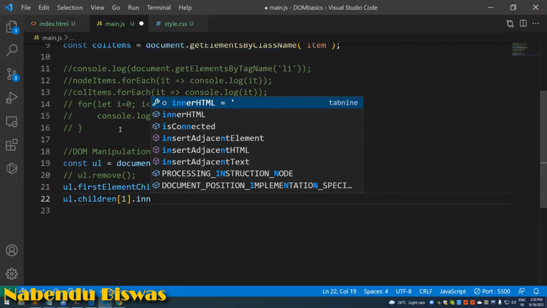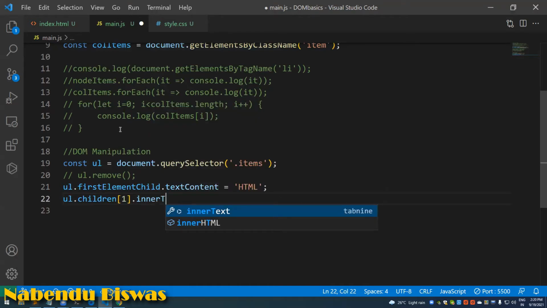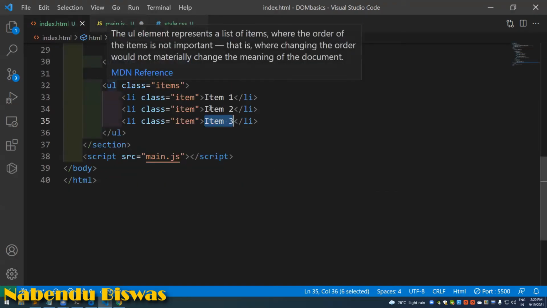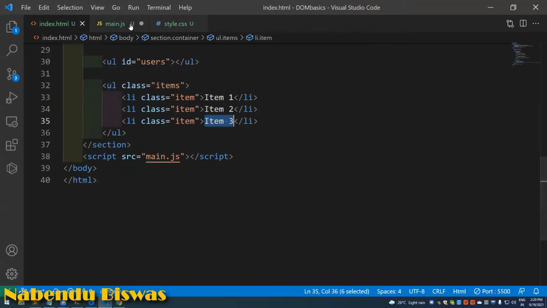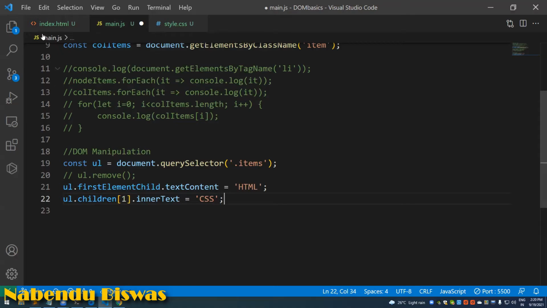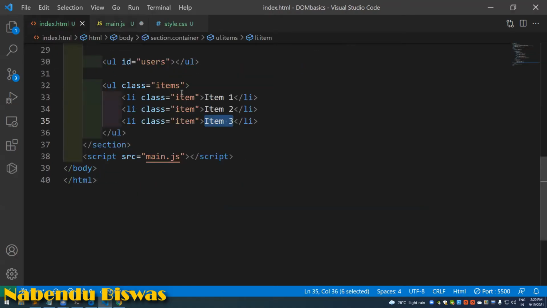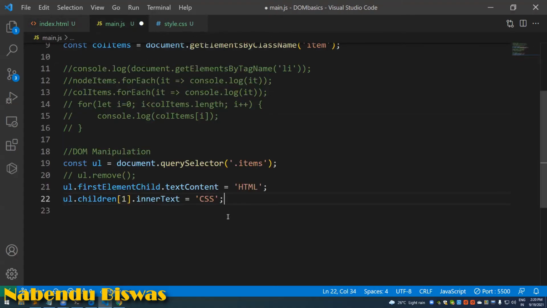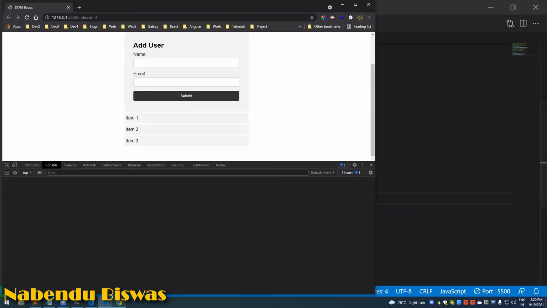So this is another way. First is the first child dot text content. What is the ul first child? First child is this one, and the second way we are targeting is ul.children[1]. Anything starts with zero, so zero is this, one is this, like an array. Save it, and if I see, HTML and CSS were changed. So this is how we do DOM manipulation also, which is so powerful.